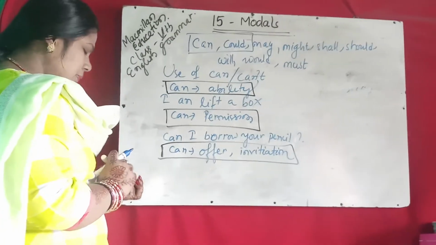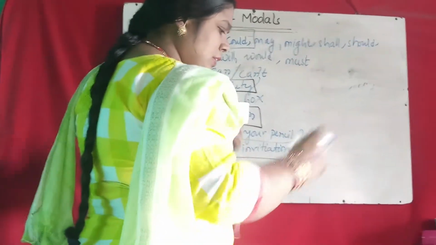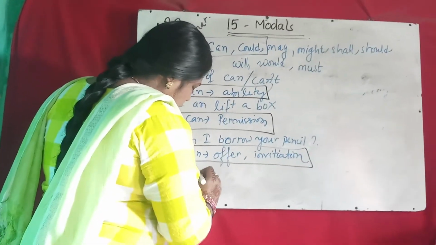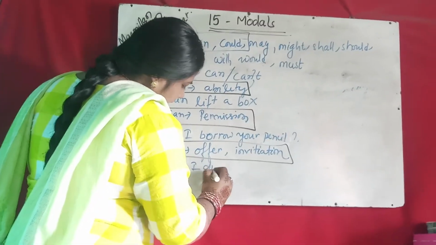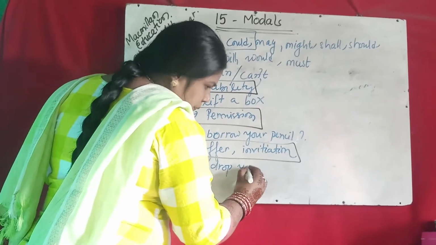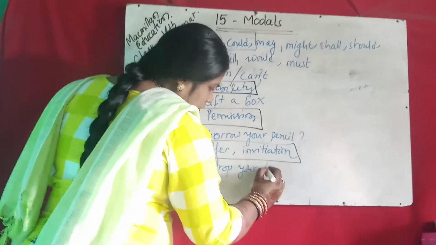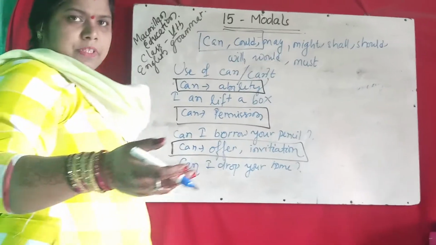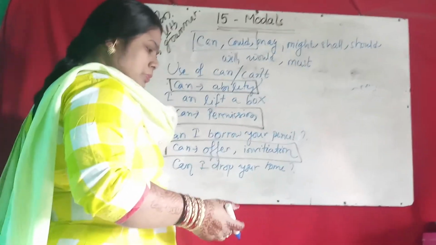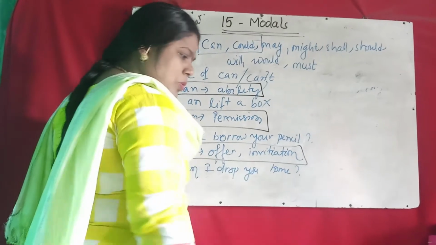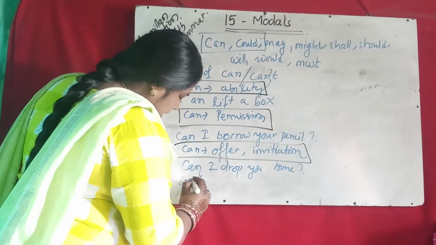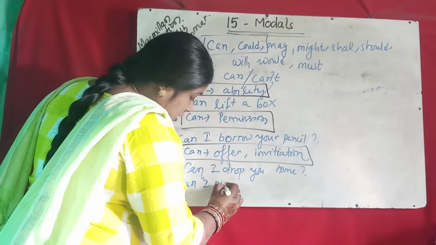Suppose someone you met, you ask, Can I drop you home? That means you are asking permission because you want to drop him. Then, Can I request you to come to my birthday?